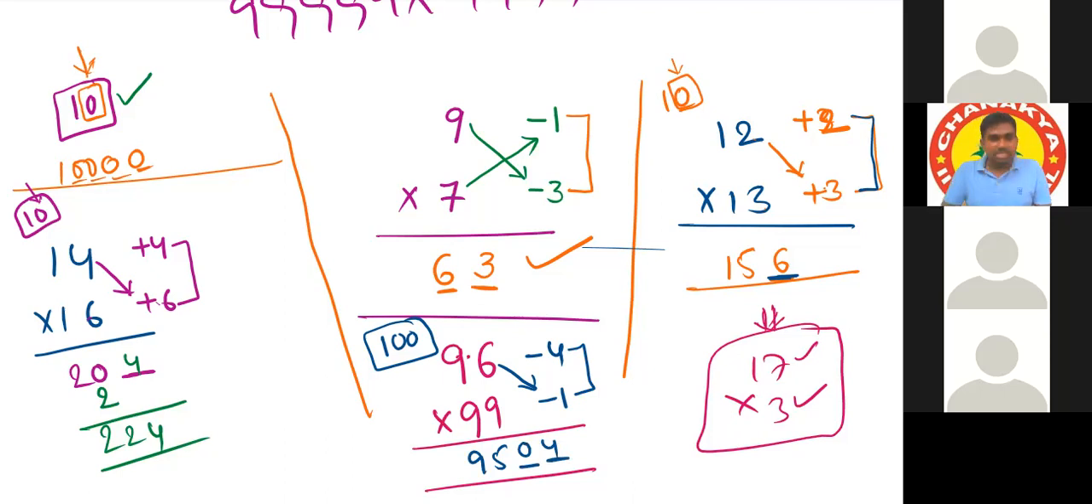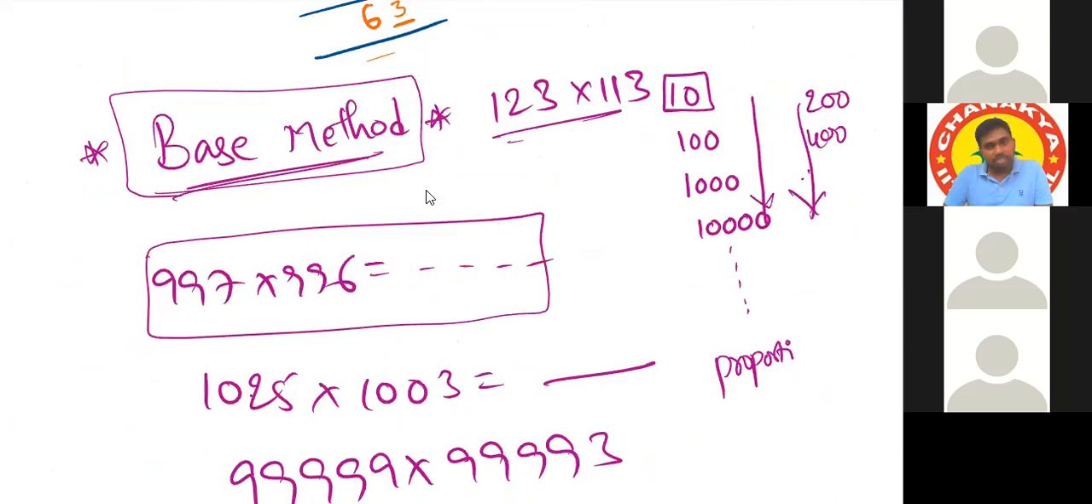And we'll do exercises. Many exercises are there using base 10, base 100, base 1000, base 10,000, base 1 lakh also. Below base, both the numbers below base, both the numbers above base, and one number below and one number above also. We'll do all those things in the next class.